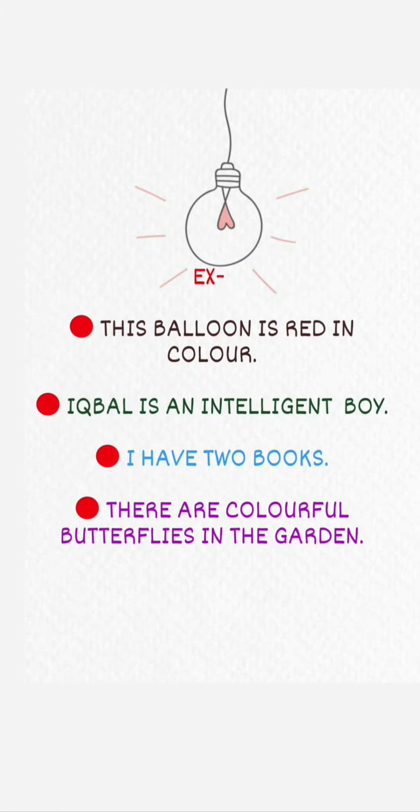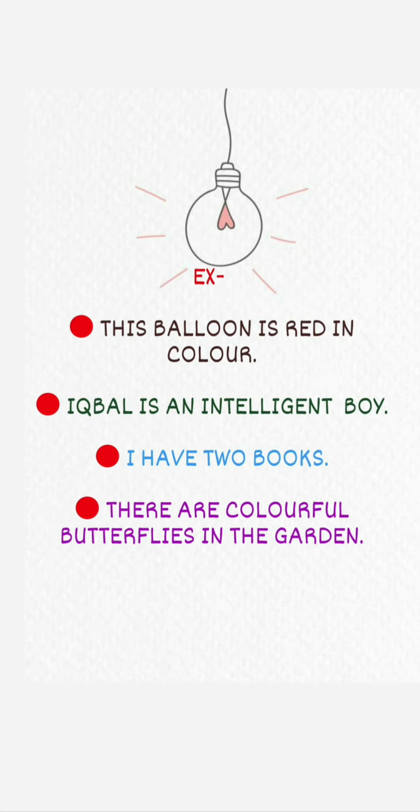Okay, take some more examples. This balloon is red in color. Here balloon is a thing and a noun, and red says that the balloon is red in color. So red will be an adjective. Iqbal is an intelligent boy. There is the name of a boy, and what is his name? Iqbal.